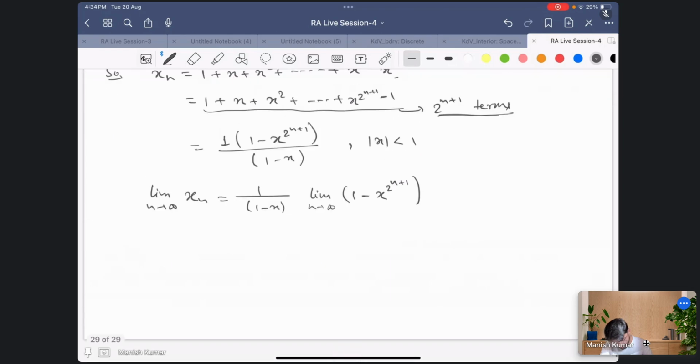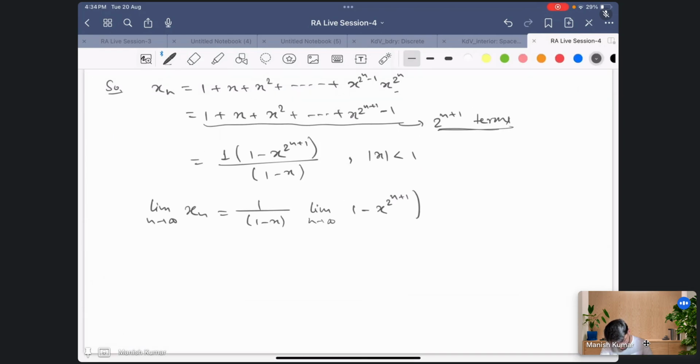And now you see this factor, as n goes to infinity, this goes to infinity, and this x is less than 1, so this goes to 0, correct? So this whole limit is equal to 1. So the answer is 1 upon 1 minus x.